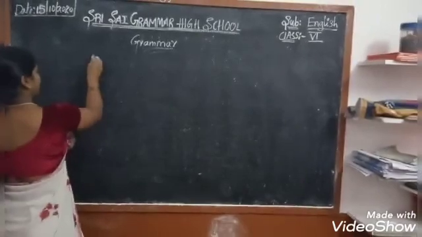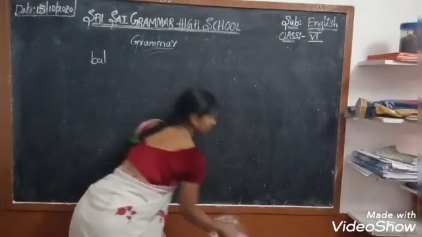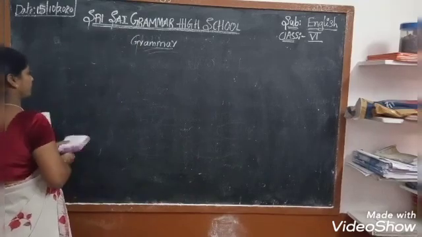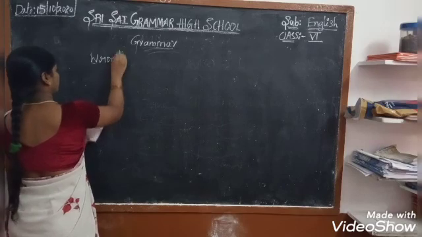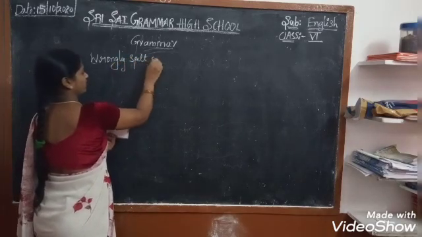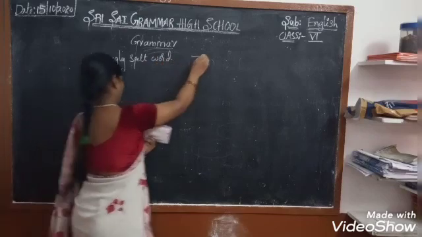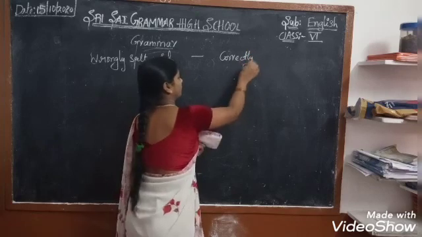Now see, balanced, wrongly spelled word and also correctly spelled word. Here I am going to write the correctly spelled word.